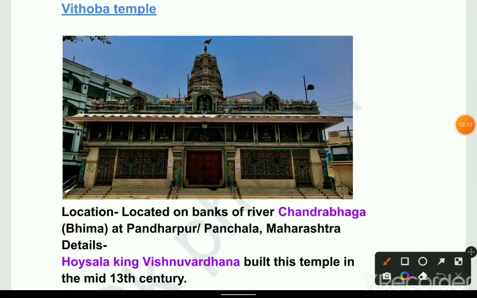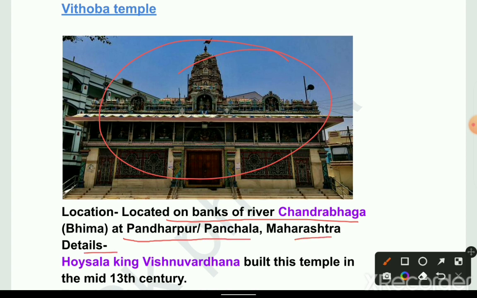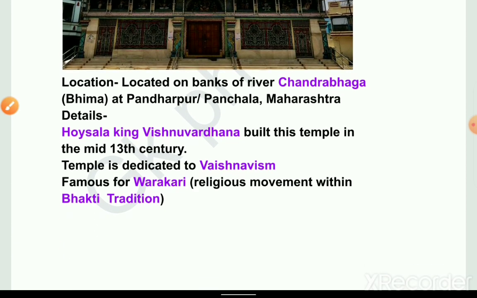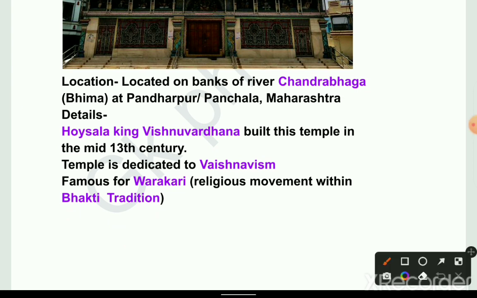Vithoba temple. This is the picture. Location: located on the bank of river Chandrabhaga, Bhima, in Pandharpur, Maharashtra. Details: Hoysala king Vishnuvardhana built this temple in the middle of the 13th century. The temple is dedicated to Vaishnavism, famous for the Warkari religious movement within the Bhakti tradition.